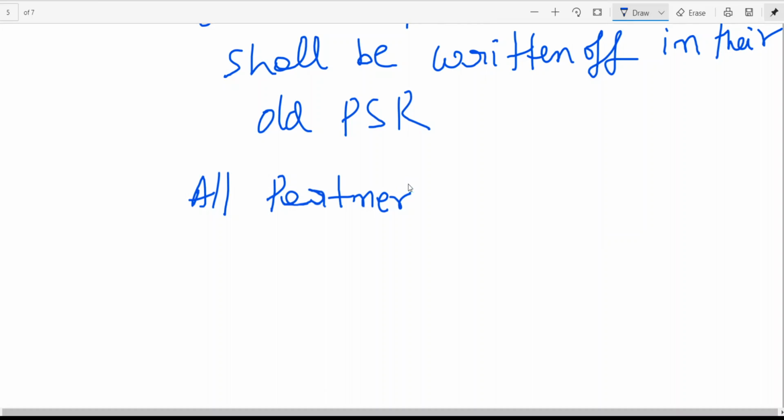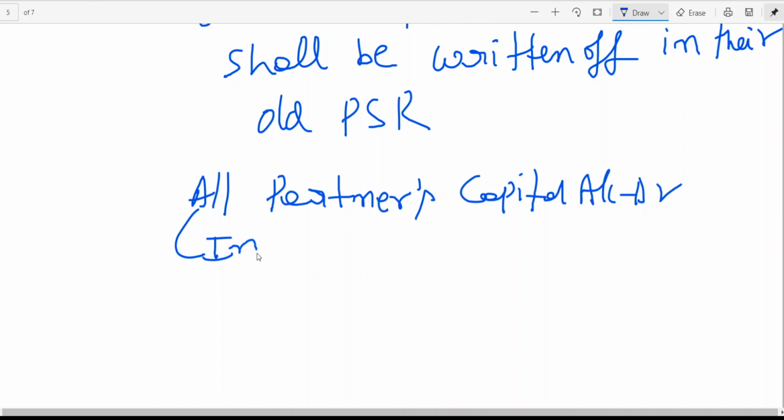All partners, including outgoing partner.